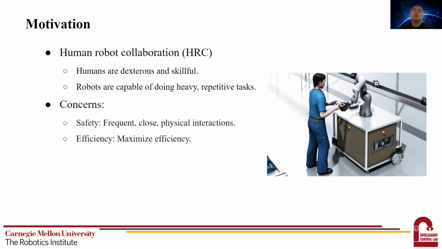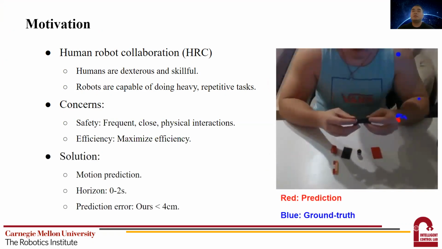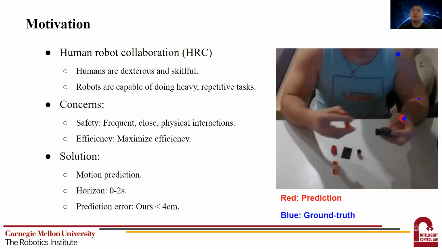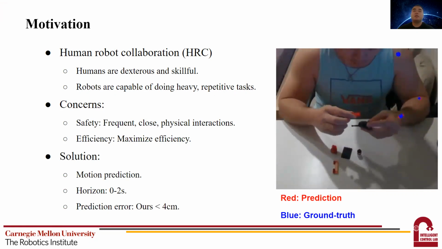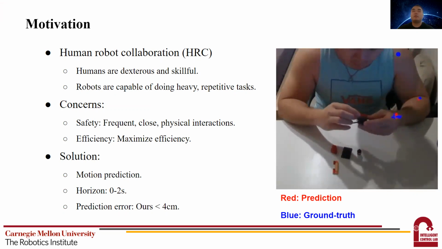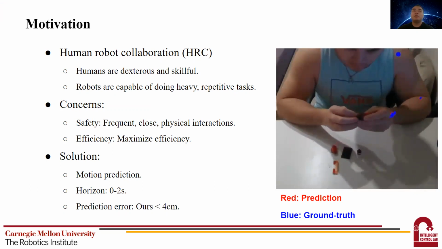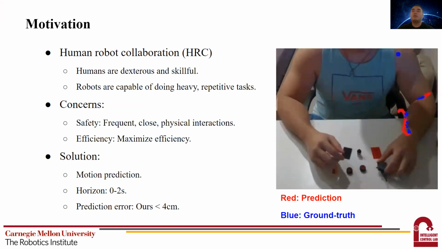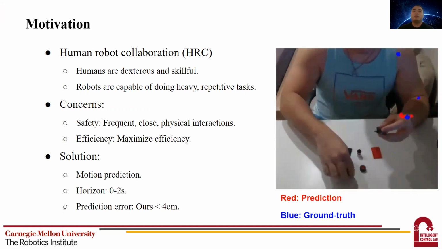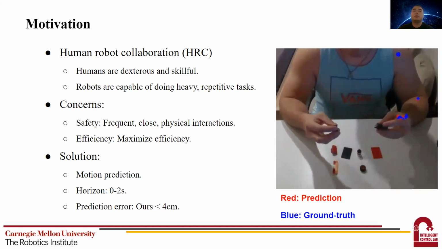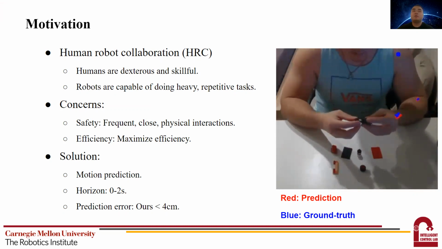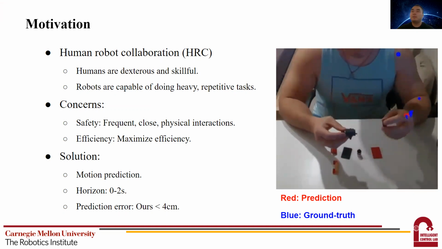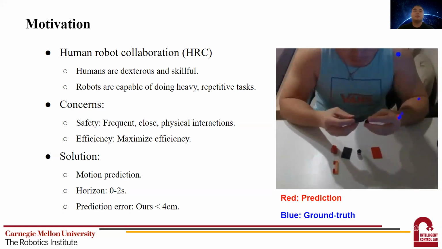In order to really facilitate HRC, there are two main concerns, safety and efficiency. To simultaneously ensure these two concerns, we need high fidelity motion prediction. On the right is a video showing a qualitative result of our prediction. In our research, we aim to predict the human motion within the future 2 seconds, and we target to have the prediction error below several centimeters. From our experiments, we observed that the prediction from 0 to 2 seconds by our method had the maximum prediction error around 4 centimeters.